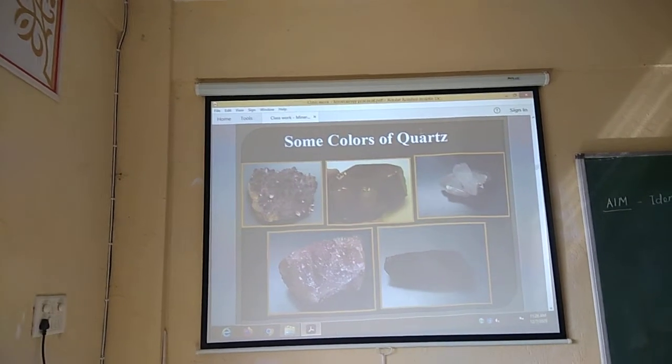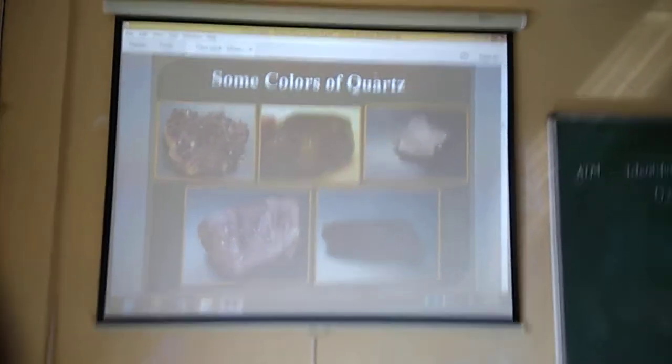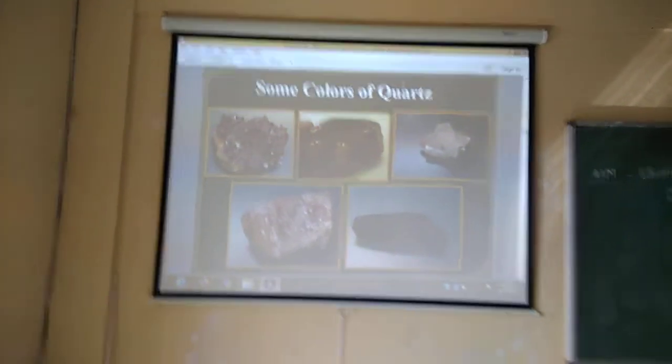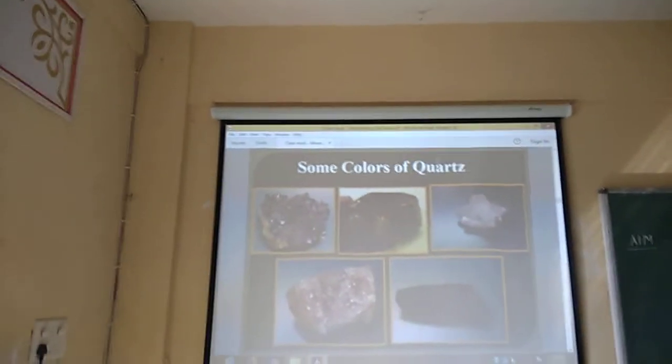Here are some different minerals. You can see different colors: white color, pink color, some golden color, black color. Different colors of quartz you can see here.